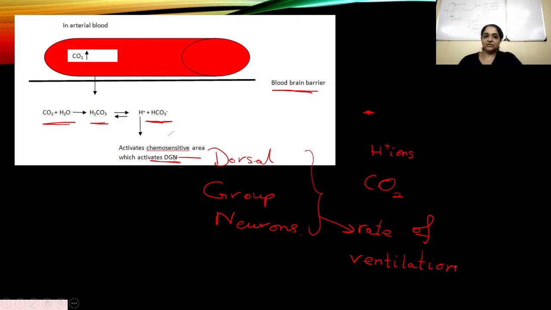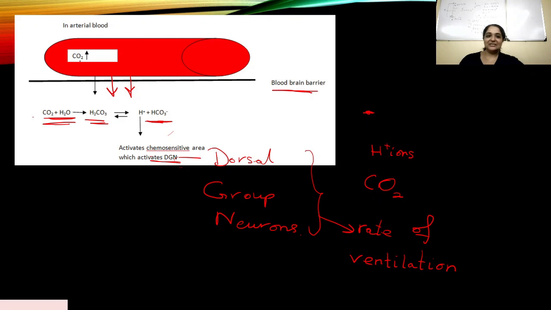All right, so this is what is actually happening. When you hold your breath, the CO2 levels increase, and CO2 in the arterial blood will cross this blood-brain barrier, move in, and combine with water to form H2CO3 and then H plus and HCO3 minus. So it's H plus eventually that is activating the chemosensitive area and then the DGN, but paradoxically, it cannot pass through the blood-brain barrier.